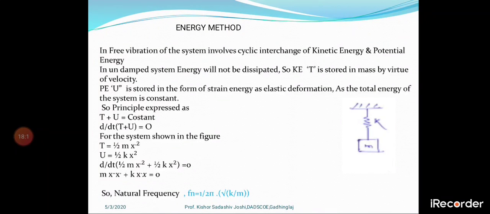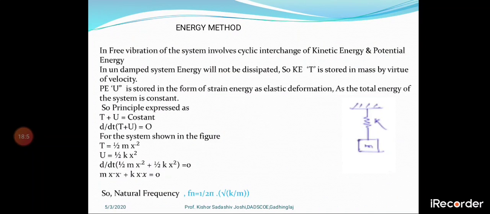So kinetic energy, which is denoted as T, is stored in the mass by virtue of its velocity. Then potential energy, which is denoted by capital U, is stored in the form of strain energy as an elastic deformation in the spring.